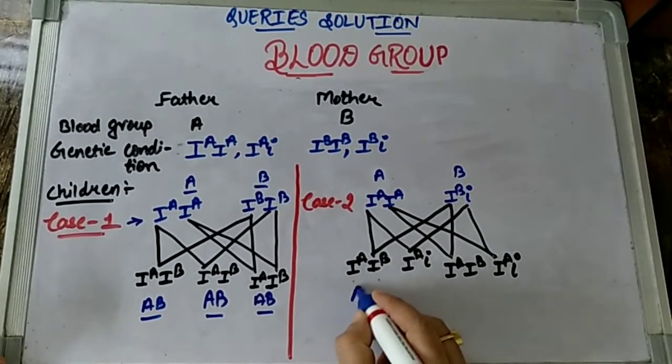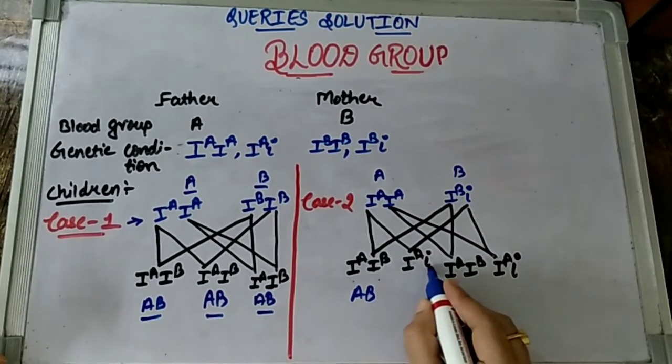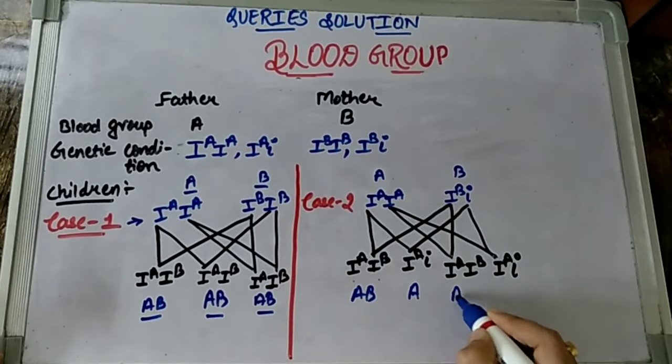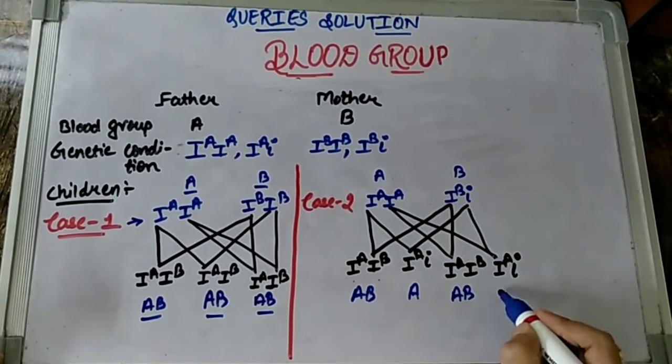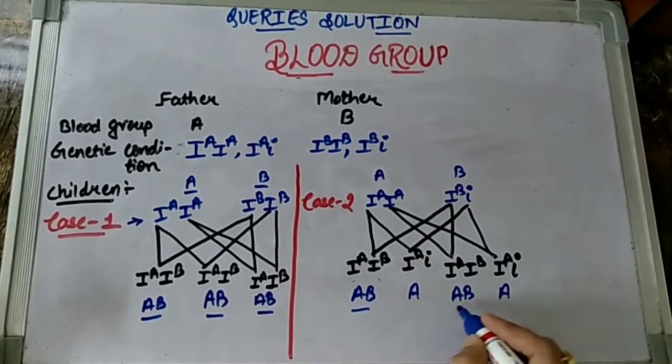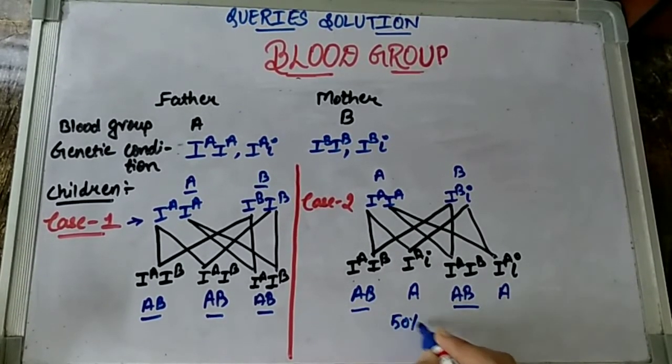In this combination, the blood group will be AB. In this combination, children, the blood group will be A. In this combination, again the blood group will be AB, and in this combination, again the blood group will be A. So in this combination, children, what is the percentage of AB we are getting? 50%.